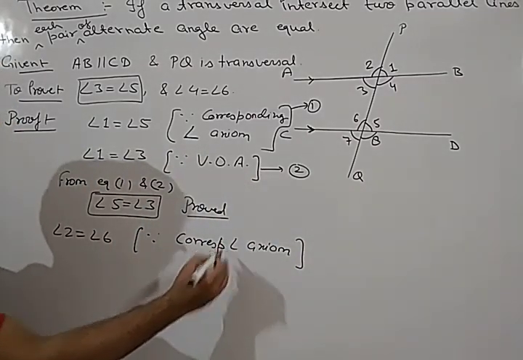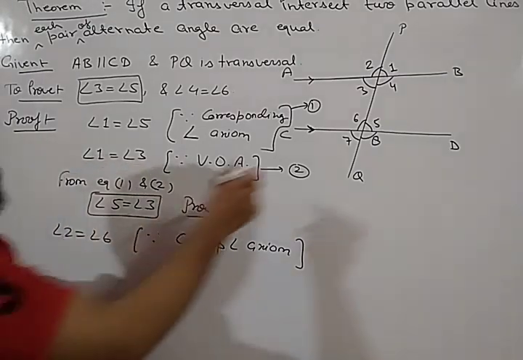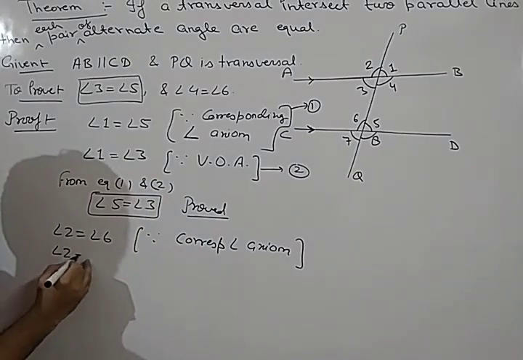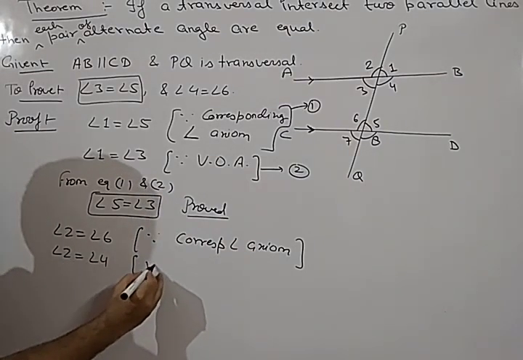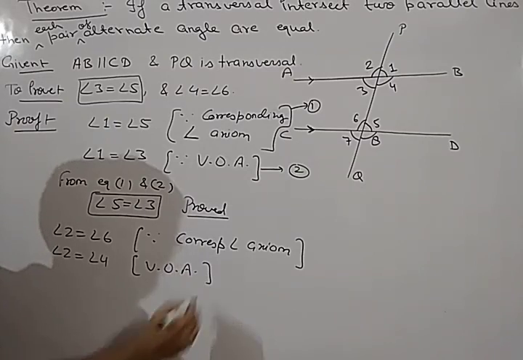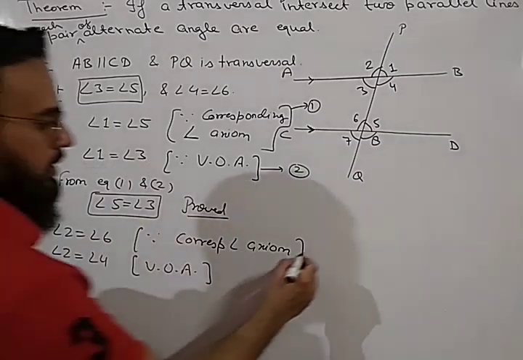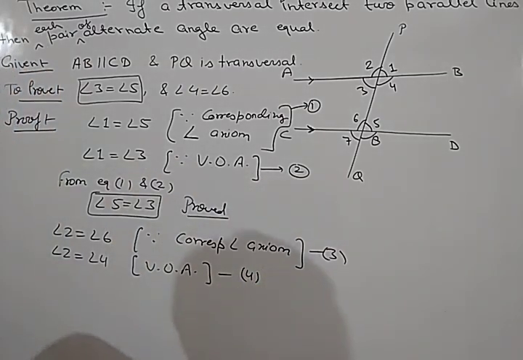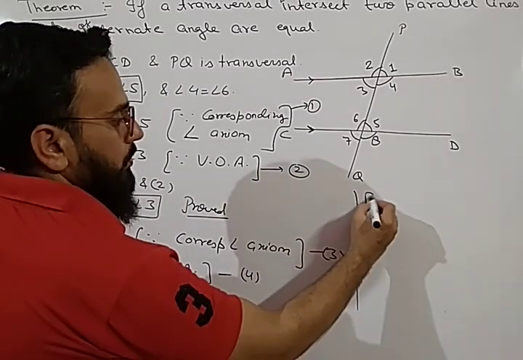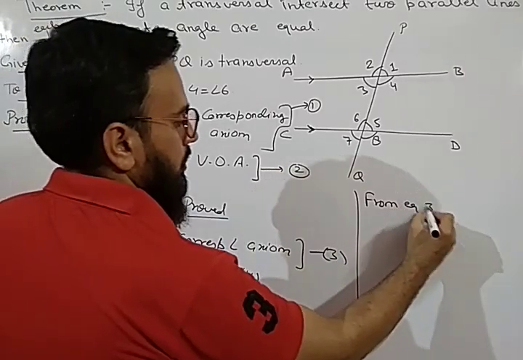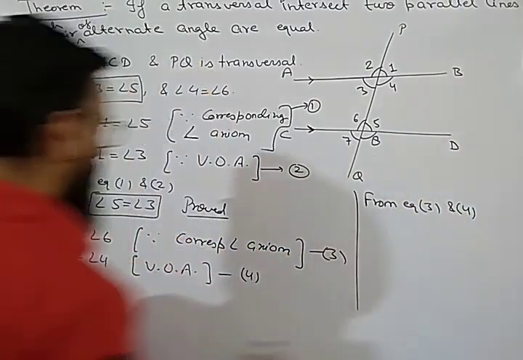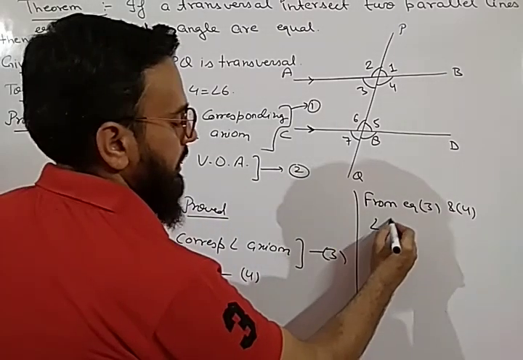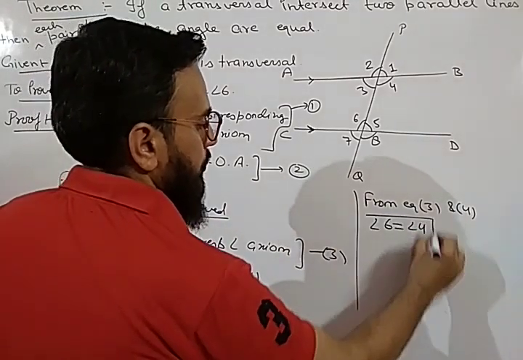Okay, corresponding angle axiom. And we can see here angle 2 is equal to angle 4 since they are vertically opposite angles. So if we consider this as equation number 3 and equation number 4, what will we write now? From equations 3 and 4, LHS is the same, so RHS will also be the same. So we will write angle 6 is equal to angle 4.